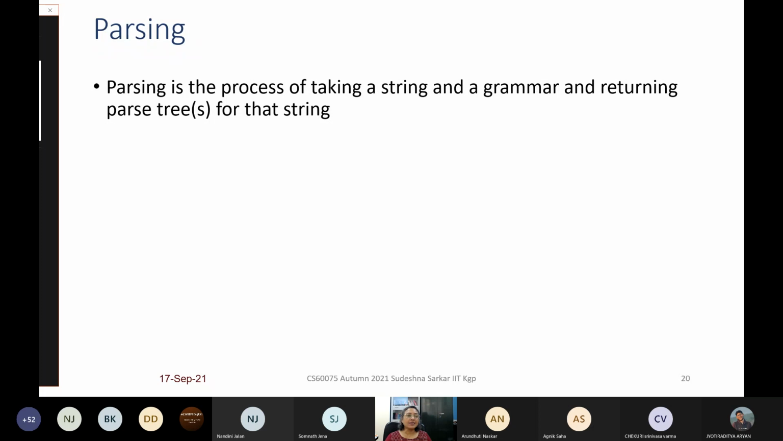So now that we have talked a little bit about the grammar of a subset of English, let us come to what is parsing. So this is what is very important for us. So parsing is the process of taking a string and a grammar and returning parse trees for that string. Okay. So if the string belongs to the grammar, we have to find the parse tree which shows the derivation of the string from that grammar.